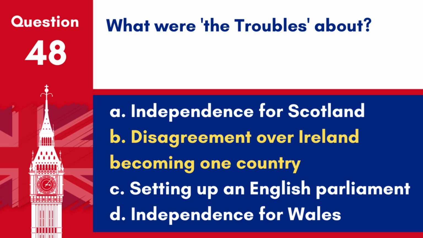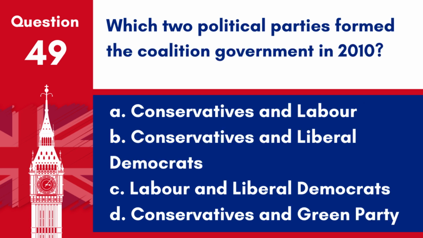Answer: B. Disagreement over Ireland becoming one country. The Troubles refers to a period of conflict in Northern Ireland, largely centred around the political status of Northern Ireland and the desire of some to remain part of the UK while others wished to become part of a united Ireland. Question 49. Which two political parties formed the coalition government in 2010?